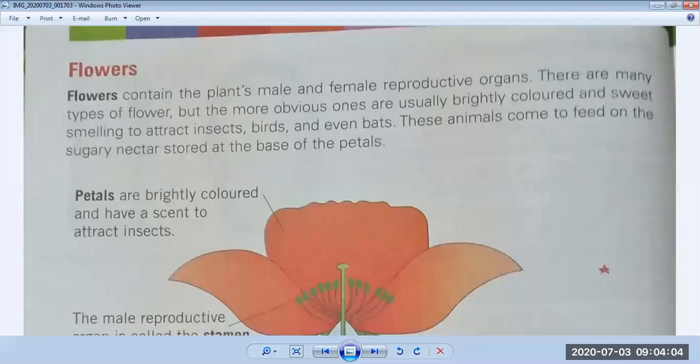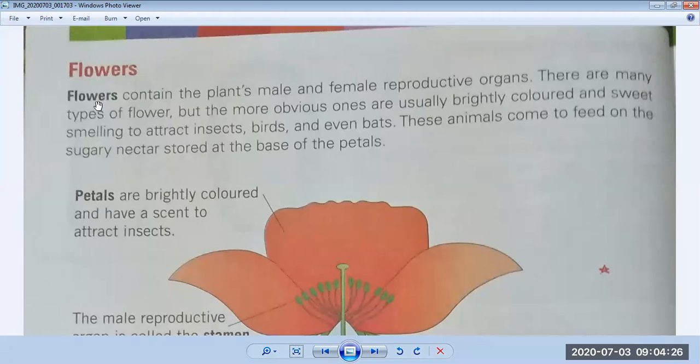Last topic of your chapter number 2, and your today topic is flowers. In the start of the chapter, we have studied that flowers are the reproductive organs of a plant. It means reproduction takes place in the body of a plant in flowers. So flowers are a very important part of the plant.